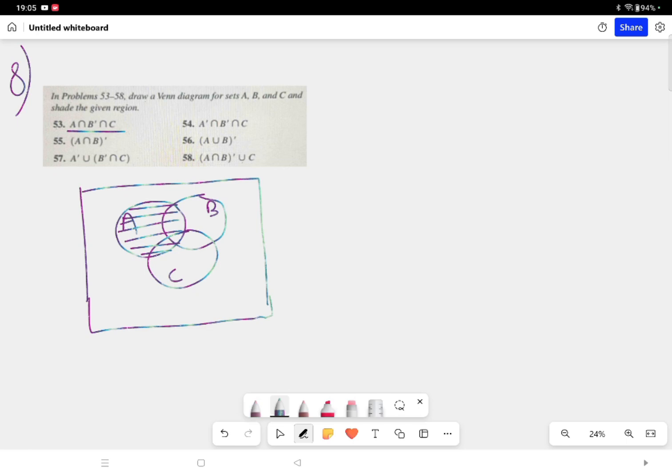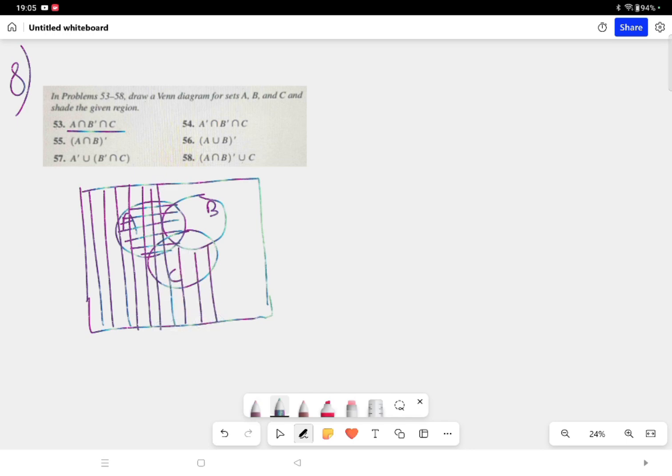B complement, that means leaving B we have to do in different shading. Make sure you don't color B. So look, leaving B I have colored the entire part. And what is the last one? Intersection C. So again shade C with a different stroke.